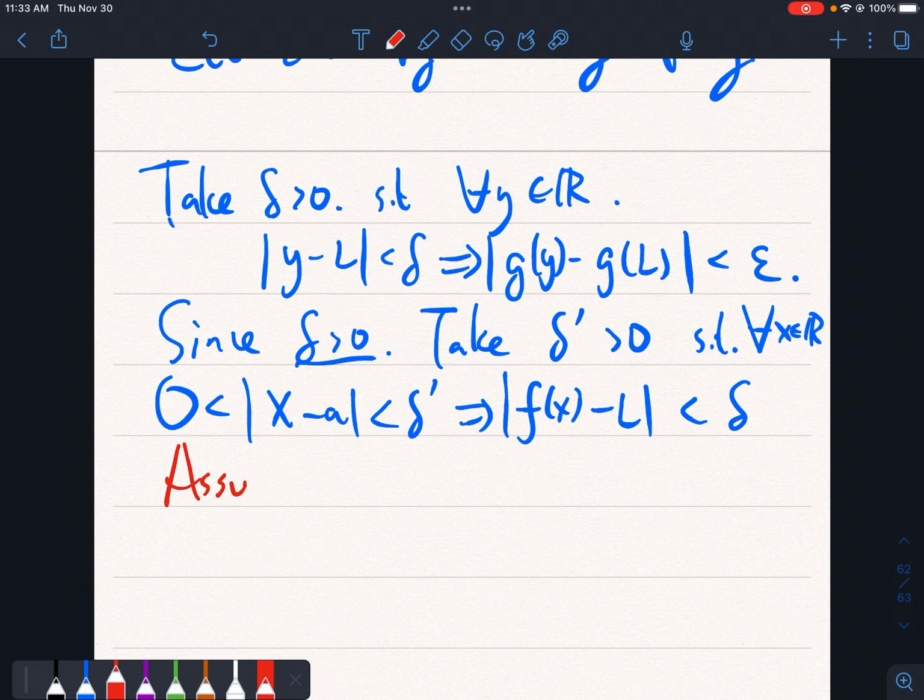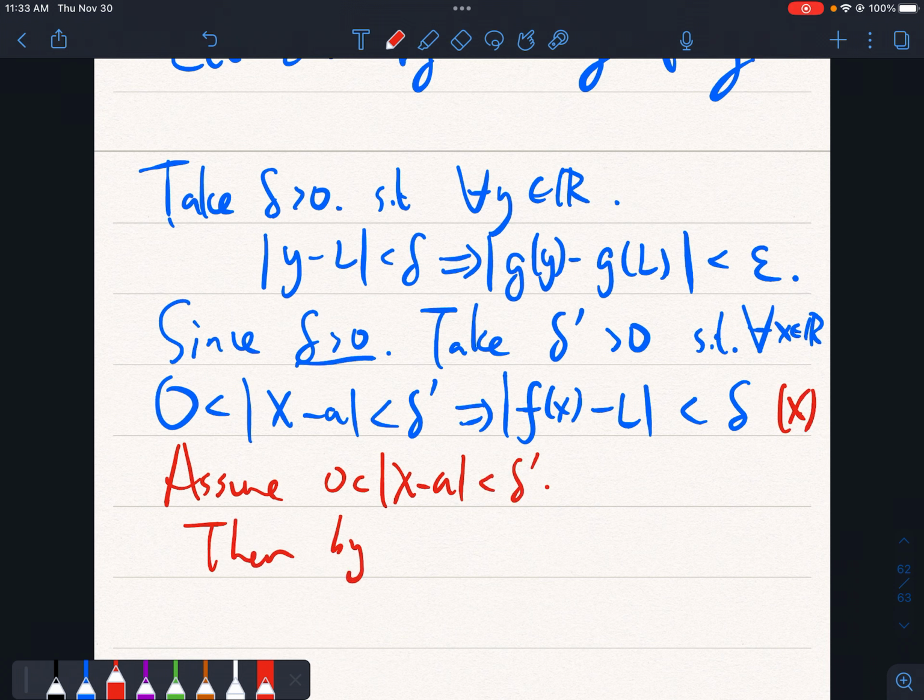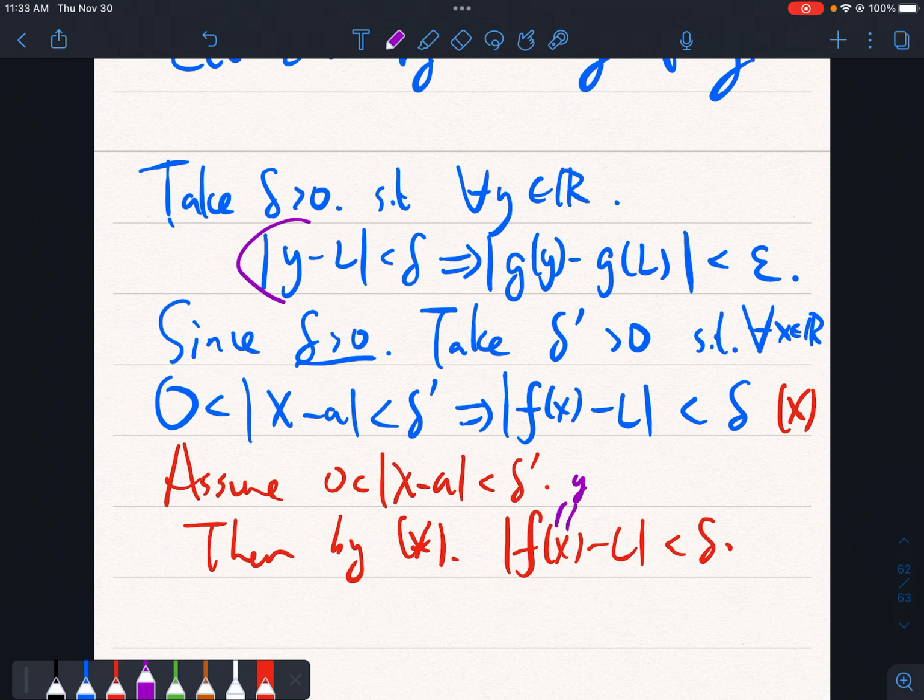Why? Because we want to show if x is close enough to a. So let's assume that x is some real number such that the distance to a is bigger than 0 and less than delta prime. Then by star, we know that f of x must be very close to L. So this will be less than delta. Now we can call this f of x as y.